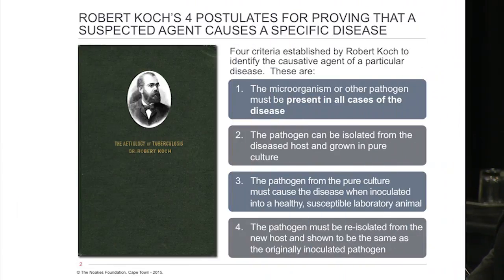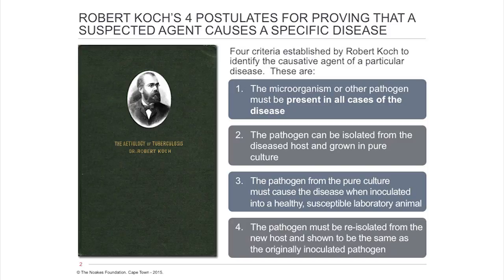But all that he needed to do was to take a swab from a mother who was dying and to look at it under a microscope, and he would have seen the bacteria. But he didn't do that, and perhaps that's why he couldn't provide definitive evidence that he had worked out the cause of the disease. Along came Pasteur and was able to show that bacteria caused ill health. And the next great person was Robert Koch. And Koch is remembered for developing the 4 postulates for proving that a suspected agent causes specific disease.